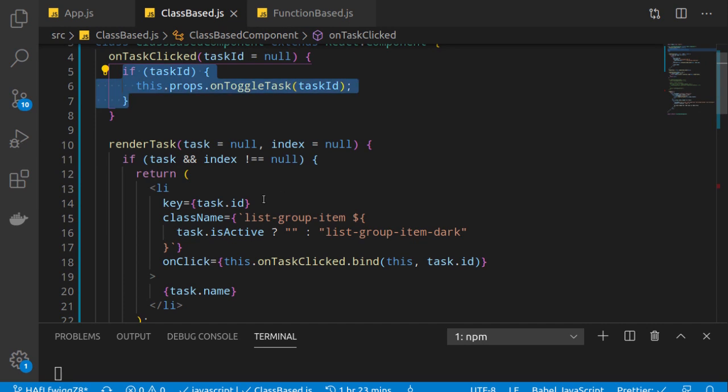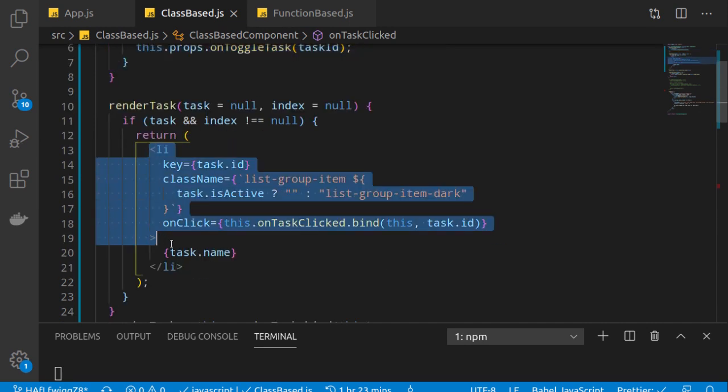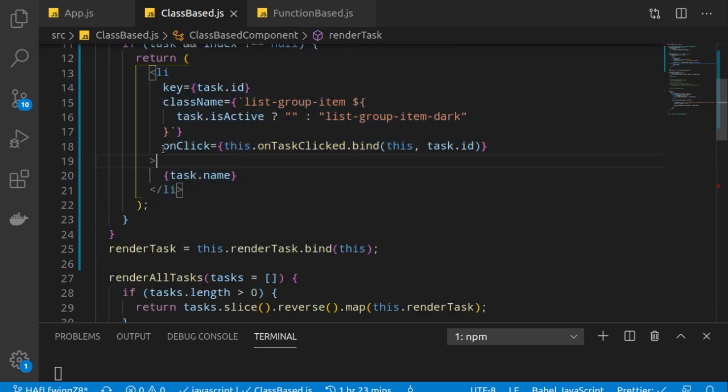Here, now you see, this is our li. We saw this in our previous video about this render task function, and what I have done is that I added this particular thing.